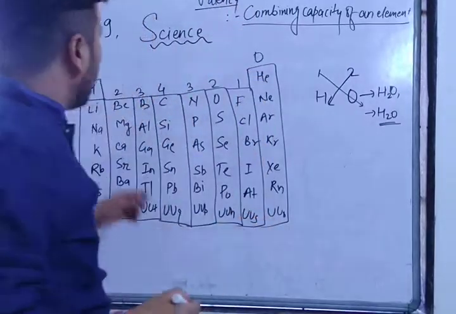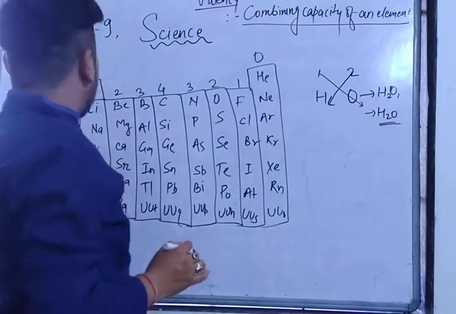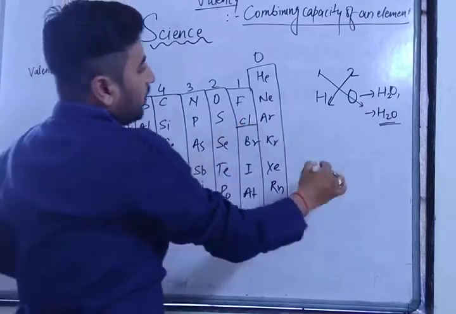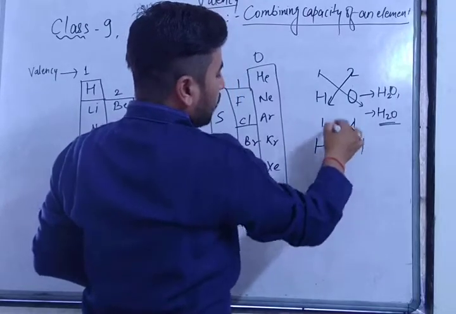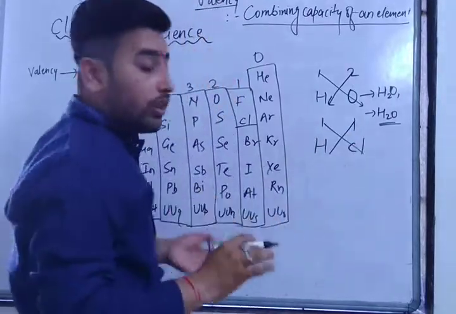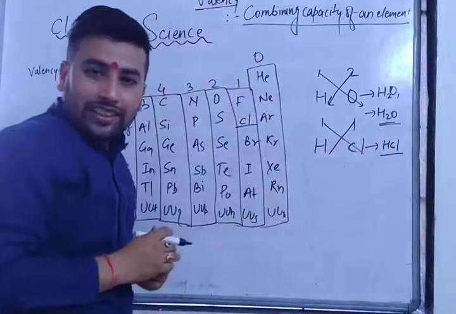So remember this thing. You can take any element, whatever you like, and after that you have to form a compound. As for example, hydrogen and chlorine. Hydrogen valency is 1, chlorine also 1. This one here, this one here. We generally do not write 1. So what will be there? HCl, hydrochloric acid. Got it?